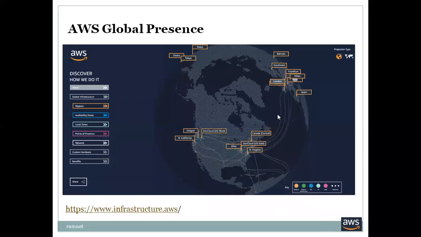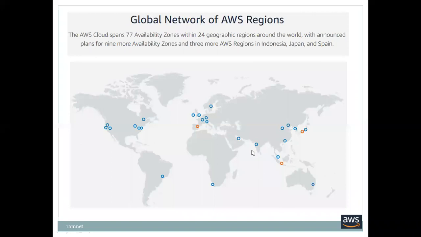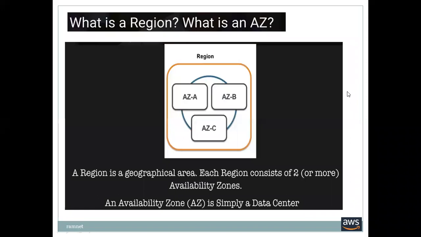So these are the diagrams which will be coming up. Global network of the AWS regions. These are all the regions all over the world. What is a region? What is an AZ? A region is a geographical area. You can call it India, or Singapore or Hong Kong. Each region consists of 2 or more availability zones. An availability zone is nothing but a data center. So in one geographical area, a region, there will be at least 2 to 3 data centers. Bombay has, I guess, three data centers.